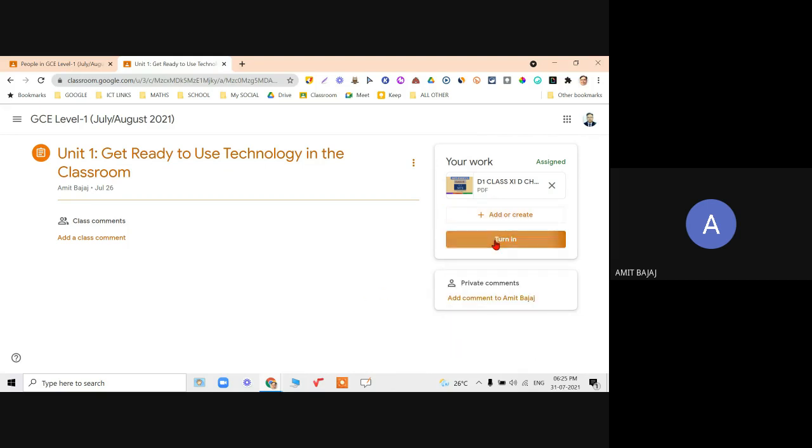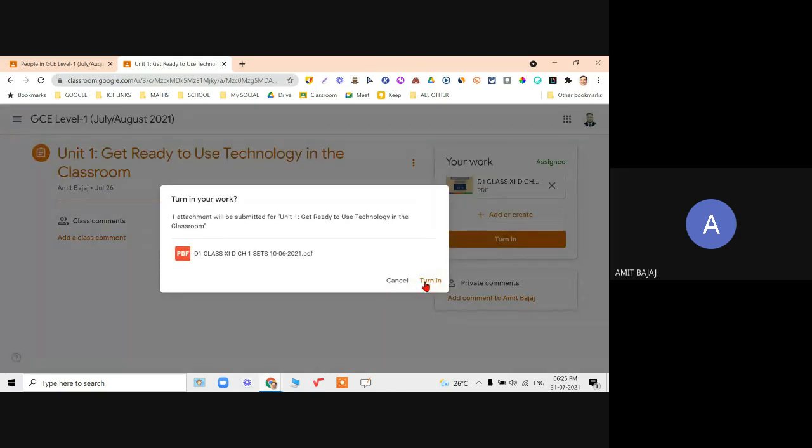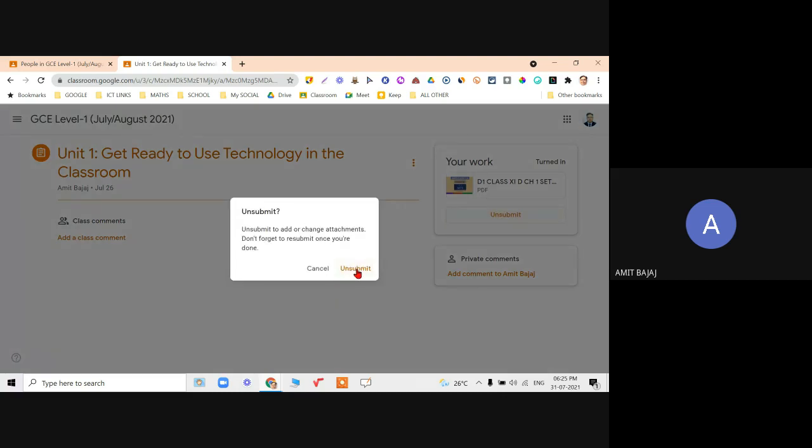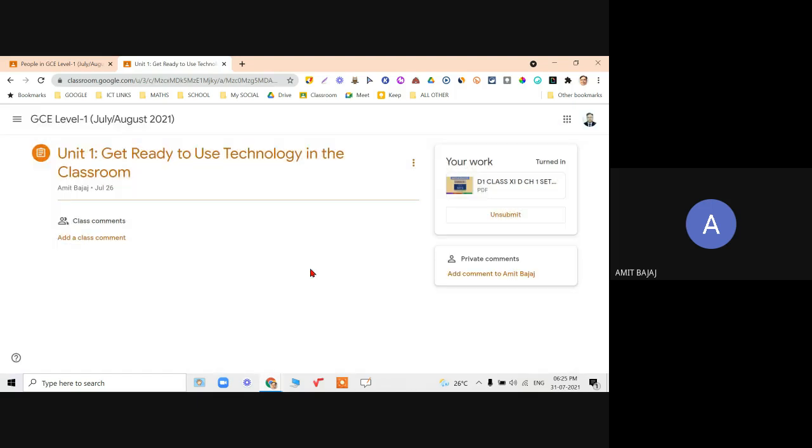So when I click on turn in, it will again ask for turn in. And so I click on turn in. As a teacher, I will get to know that this particular student has submitted the work. As a student, I also have the option to unsubmit my work. I can always unsubmit. I have submitted, but later I, as a student, realized I did something wrong. I click on unsubmit. And then, of course, don't forget to resubmit once you are done.